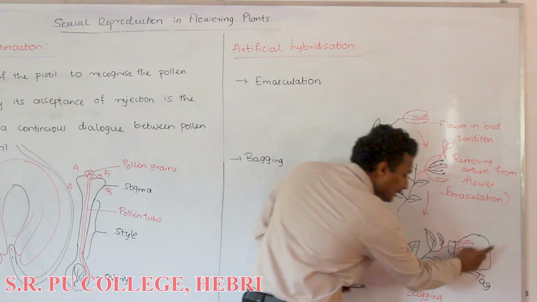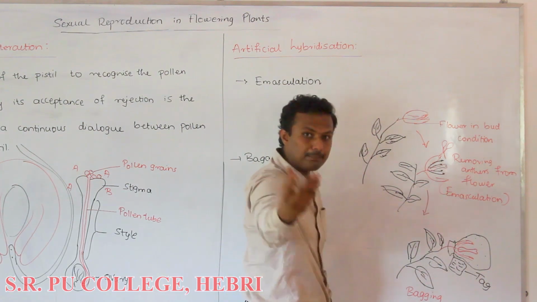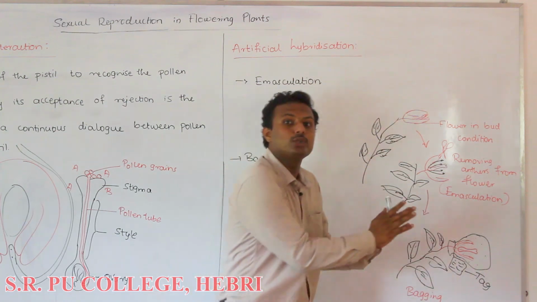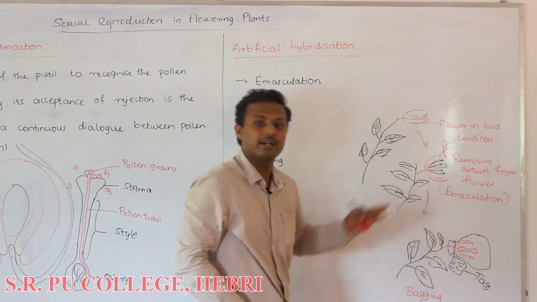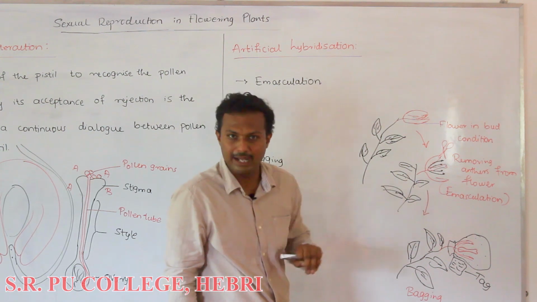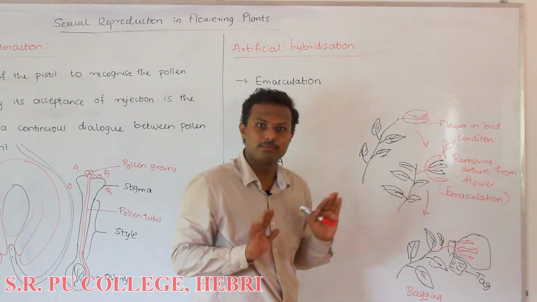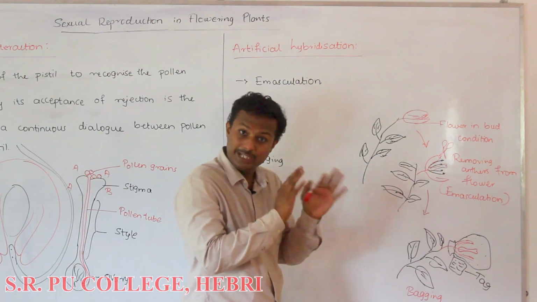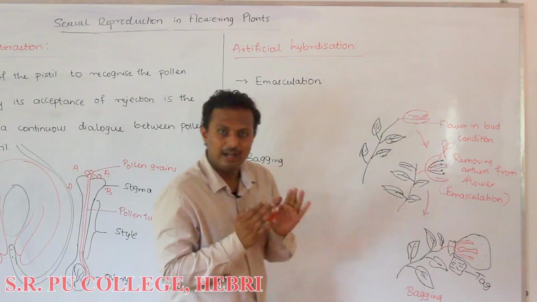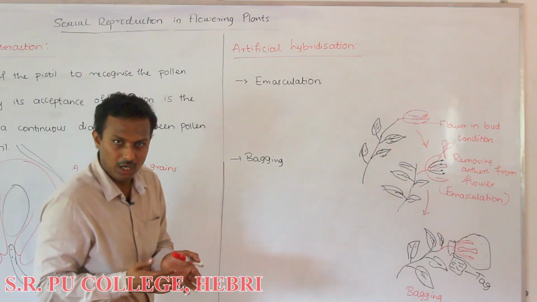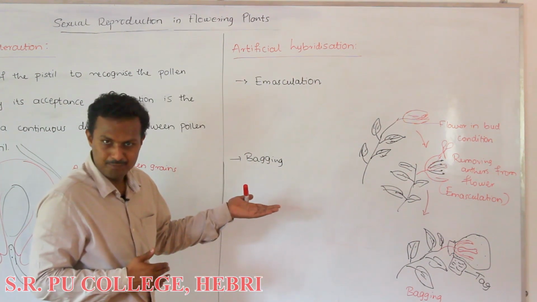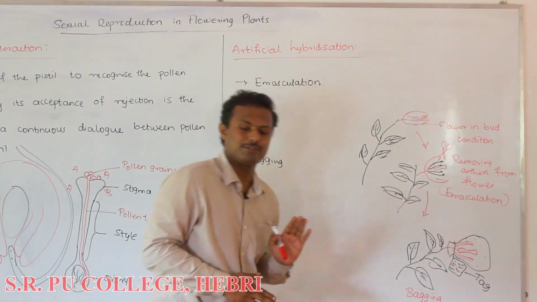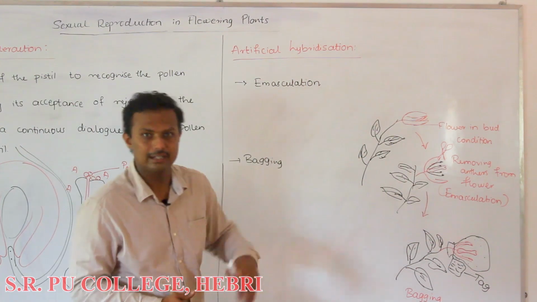We bring the pollen grains from a desired plant, dust them on the stigma, and let it pollinate. Again, we cover it with the same kind of polythene bag or butter paper bag, to avoid contamination by unwanted pollen grains. So this flower will be the pollinated flower. The pollinated flower will be covered until the pollination occurs and the fruit is produced. So this is one kind of artificial hybridization we will study. There are many other kinds of artificial hybridization, which we are going to study in later classes.